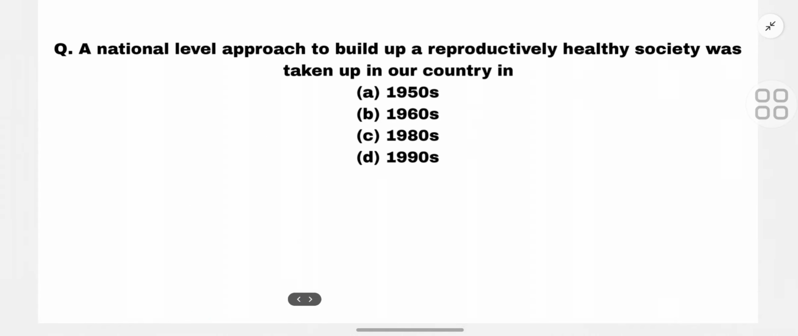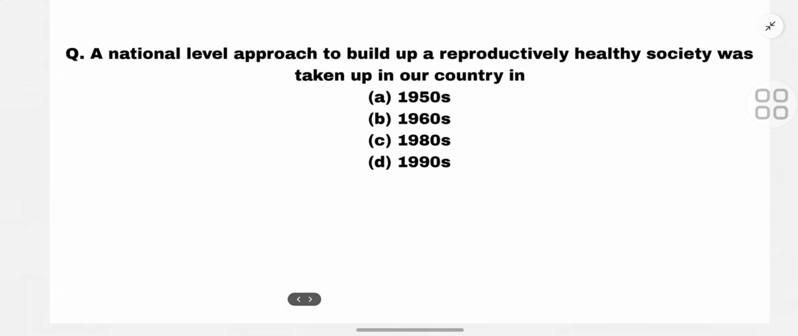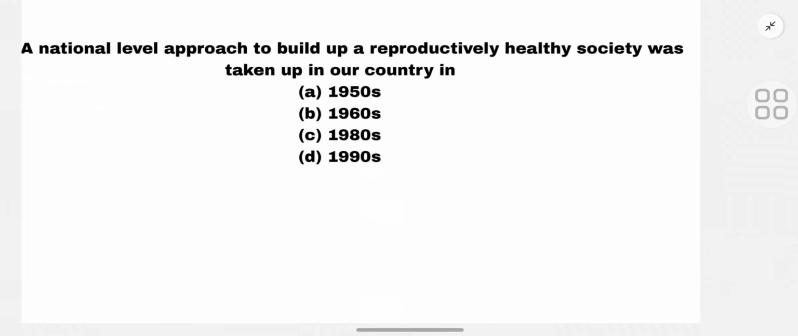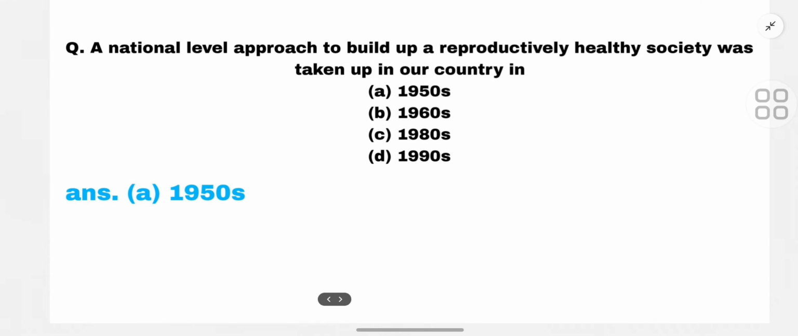The next question is, a national level approach to build up a reproductive health society was taken up in our country in A. 1950, B. 1960, C. 1980, D. 1990. Before I tell you the answer, not all the dates mentioned in the NCERT chapters are important. Only certain dates are important, and this is one of the important dates which you have to learn. There is no other option regarding learning that. So the correct answer is A, 1950.